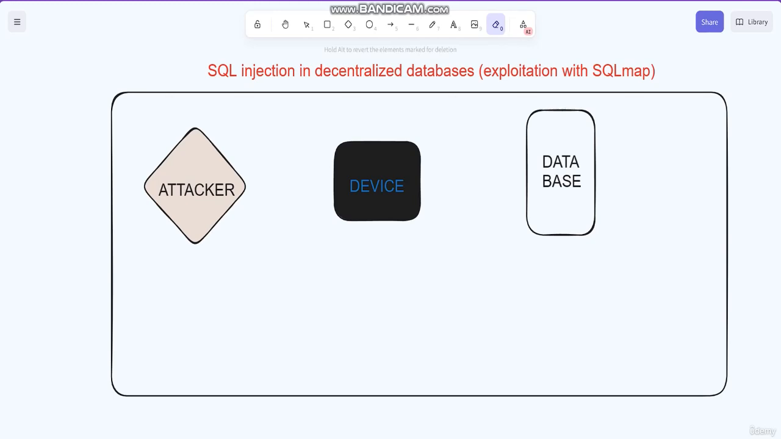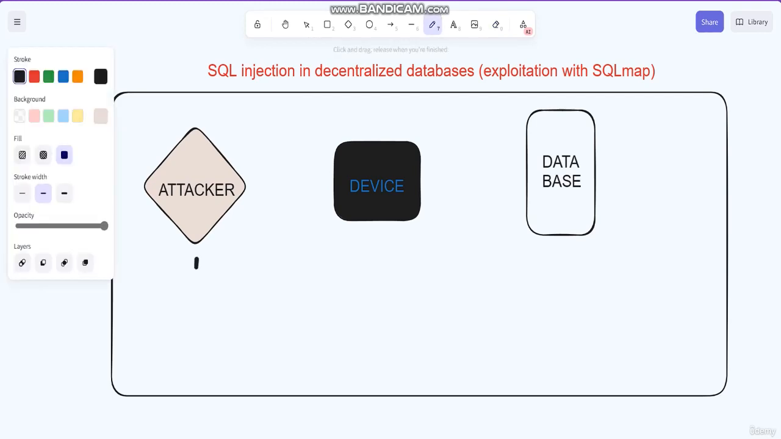Hello everyone, and today we are going to talk about SQL injection in decentralized databases and how to exploit it using SQLMap. SQL injection is a code injection technique that an attacker can use to manipulate or extract data from the database.